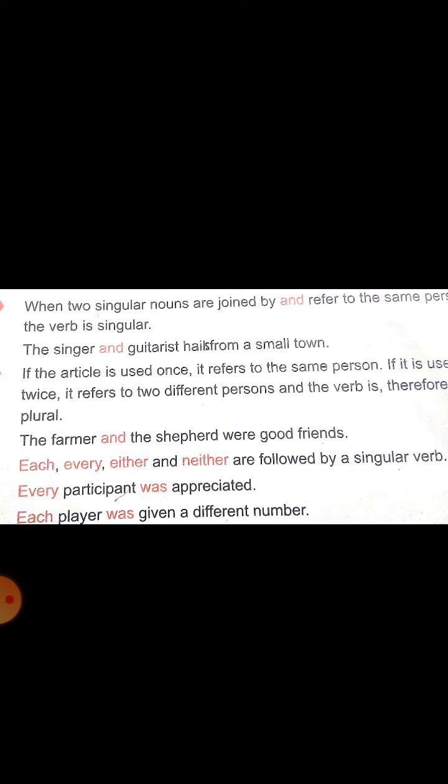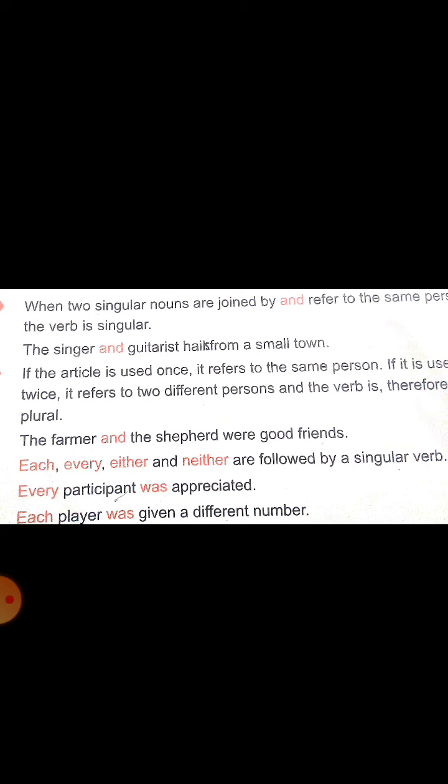You can replace every with each. Every participant was appreciated. Why is it 'was'? Because every and each are singular, so the verb also must be singular, was. Here the subject is every participant, the predicate is was appreciated. Was is a singular form.